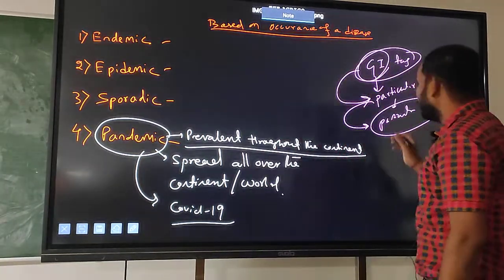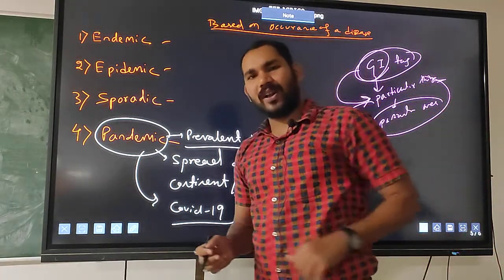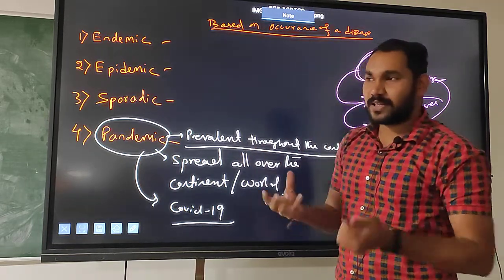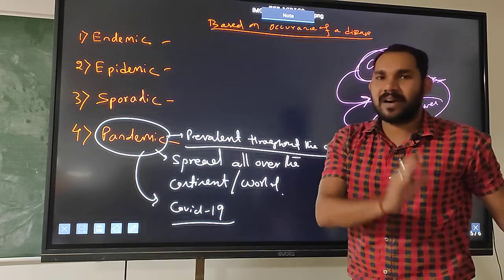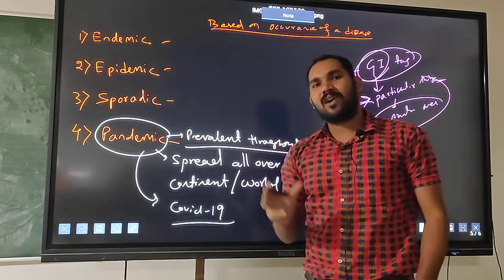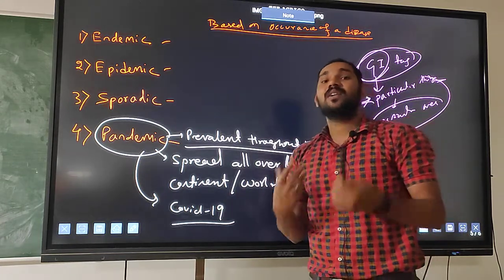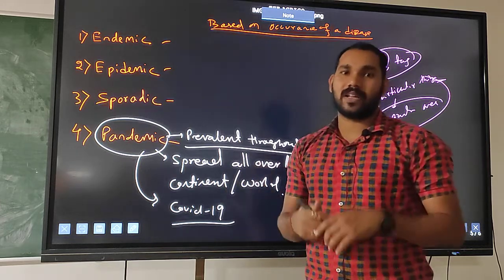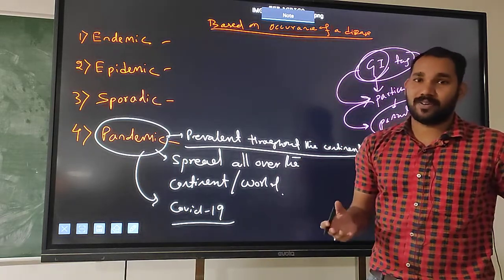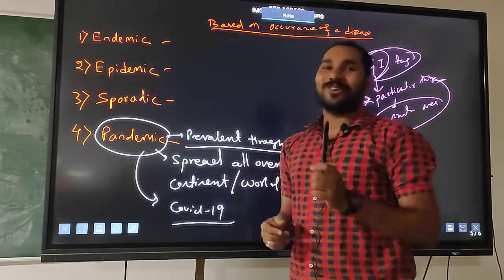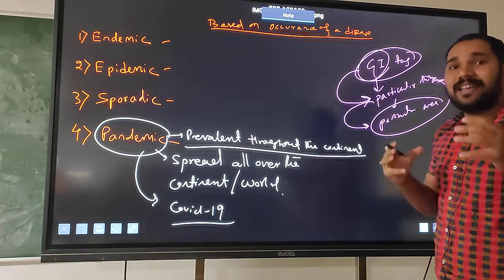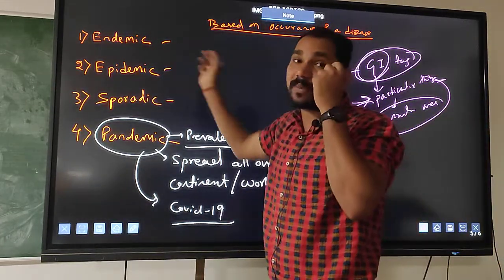For example, Odisha Rasagola: there is a fight between the Odisha Rasagola and the West Bengal Rasagola. Rasagola is also available in Maharashtra and New Delhi, so in every area Rasagola is available. But it depends upon the origin and the quality. So there was a fight whether the GI tag should be given to Odisha or West Bengal, but it should be given to Odisha. So the GI tag is given to a particular area. This is origin. Likewise, endemic is also similar to the GI tag.